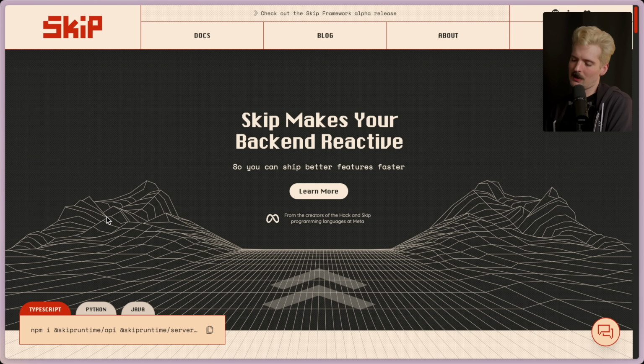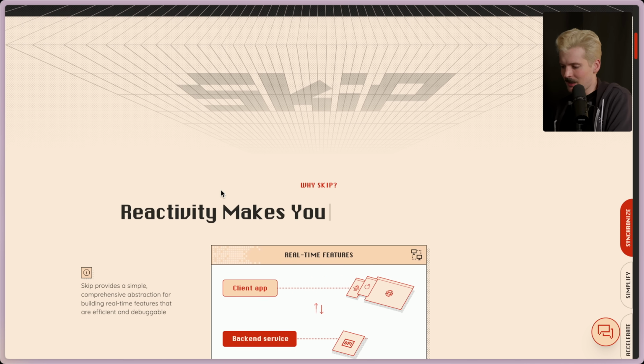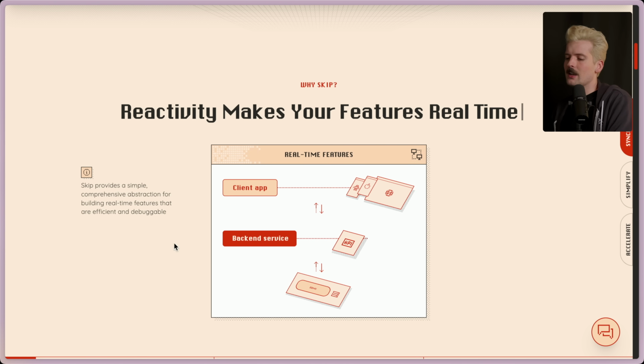First, I have to show you guys the website because it's stunning, especially for a newer project that also isn't that new. There have been pieces of Skip floating around at Meta for a while, and they are actually using this for a lot of stuff. But Skip's an interesting framework because it's not like an alternative to Express or Nest or Next.js or any of these other things. It is a layer that goes between a bunch of backend services, data sources, whatever, and your client. Similar to how a GraphQL service lives between your other services, your databases, your microservices, whatever, and your clients. This fits in that same spot.